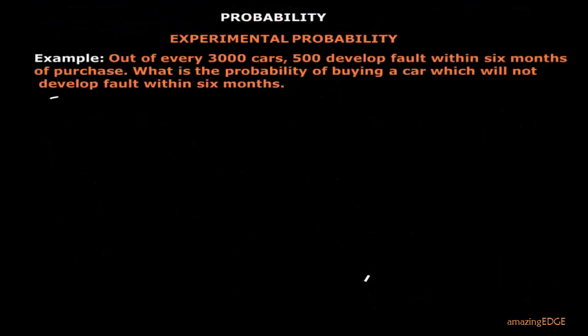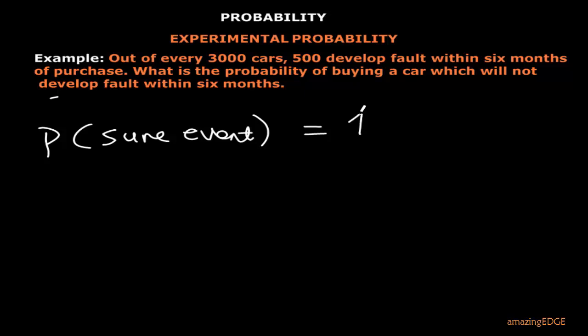There are important statements we would like to make at this point. If you are sure that an event must happen, so we're talking about the probability of a sure event, that this thing must happen, the probability is equal to 1.